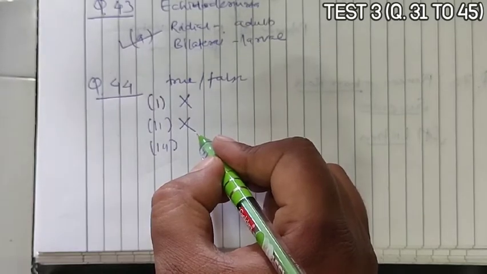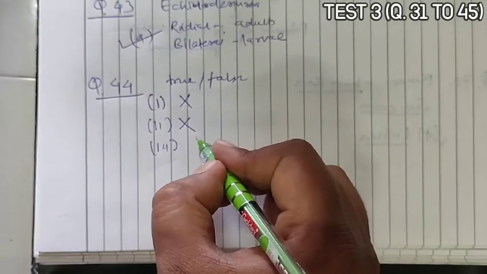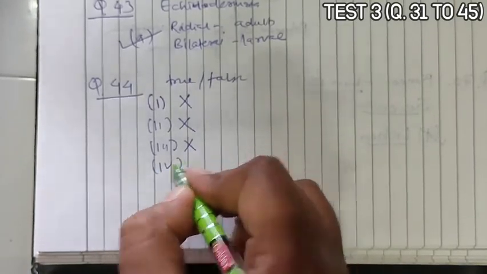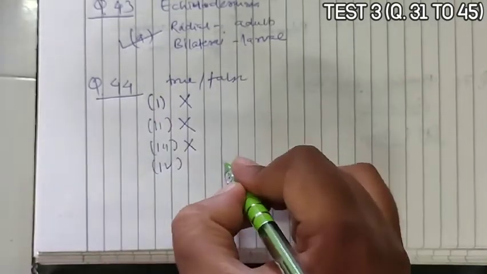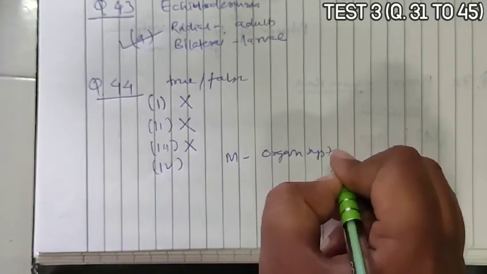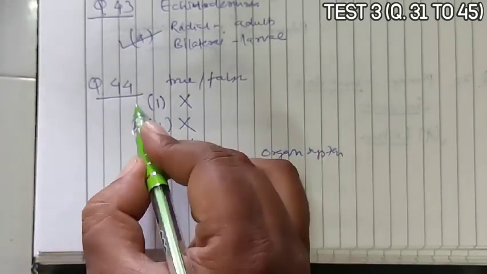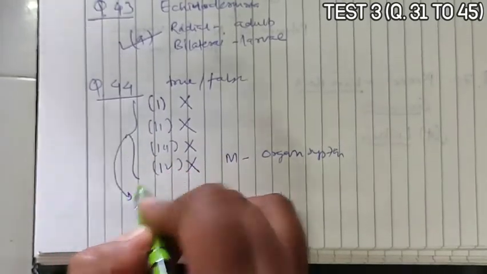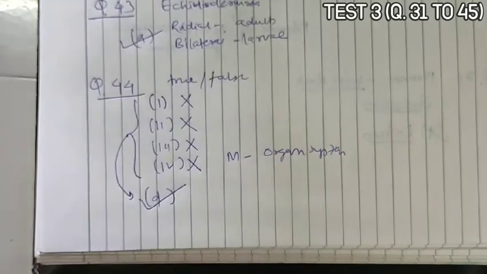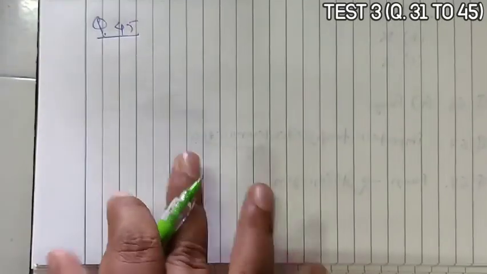Statement 3, cellular level organization is seen when the cells are not arranged as a loose cell aggregate. When the cells are arranged in the form of a loose cell aggregate, then it is cellular, so it is incorrect. Statement 4, mollusks exhibit a tissue level of organization. Mollusks exhibit an organ system level of organization, so this is also incorrect. So all four statements become incorrect, and this is given in option D, that all statements are false. D becomes the answer.